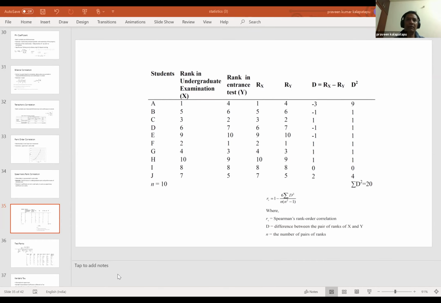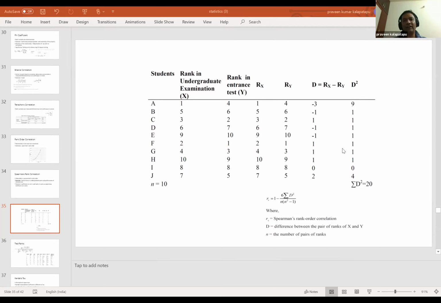Praveen, I have a question. You had said that if the sample size is small and you're not sure about normal distribution, then you have to convert your continuous data into ranks, and then apply Pearson's r. No, the rank method. This method, Spearman's. Okay, got it. Once you convert into ranks, you need to apply Spearman's correlation. So if there is no rank, normal Pearson; if we can convert it into rank or there is a rank given, it's rank correlation. Perfect.